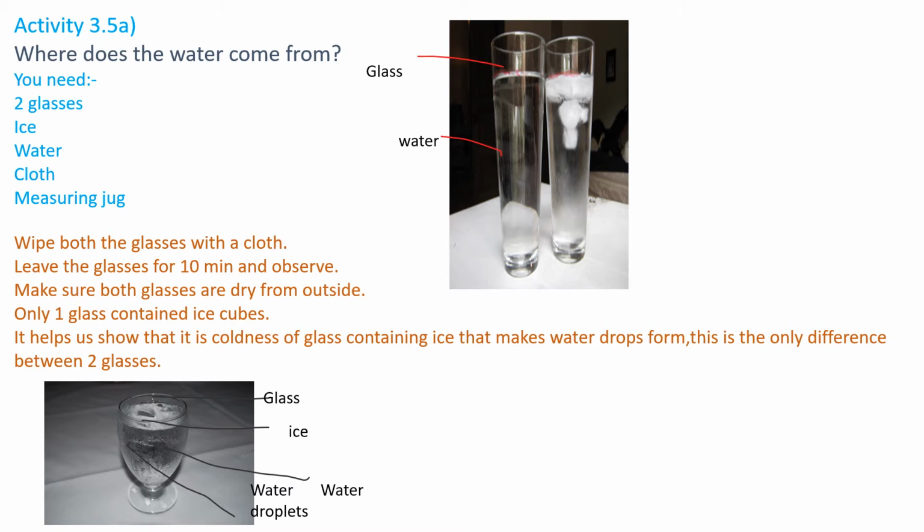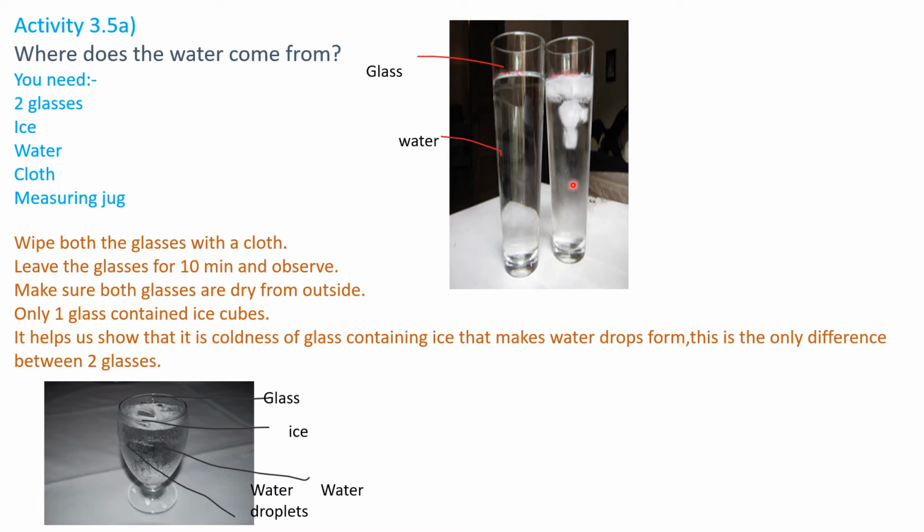Does the water drop come from the inside, or does the water drop come from the outside, which you can see outside the glass? The condensation, where does the water come from? Is it coming from the inside of the glass, or is it coming from the outside?